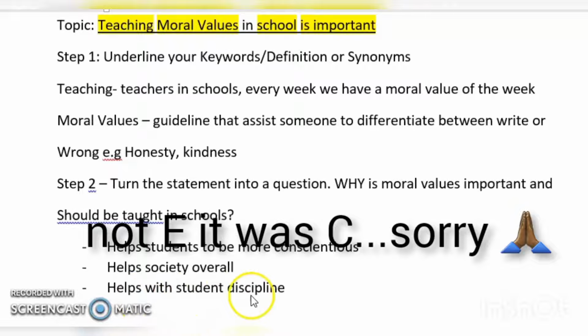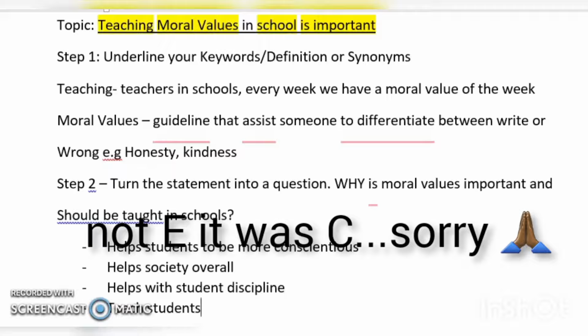Another one can help with student discipline. This is very important. Student discipline all works together with your education and then your life, because what you learn in school, since you're in school most of the time of the day, you are learning a lot of things here in school. So when you learn good things, you're able to take that out as you go along into your further life. Another one, we can think of how moral values can help us. It can also teach students to be responsible.